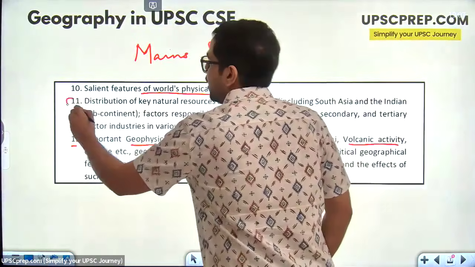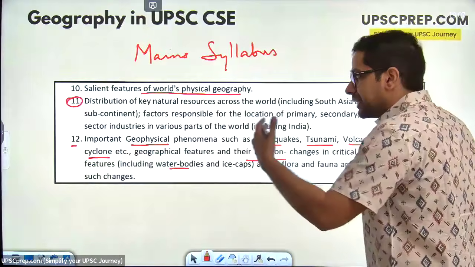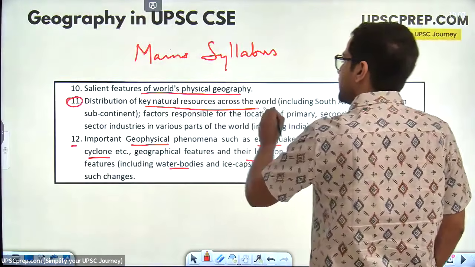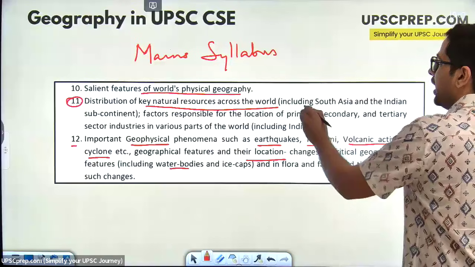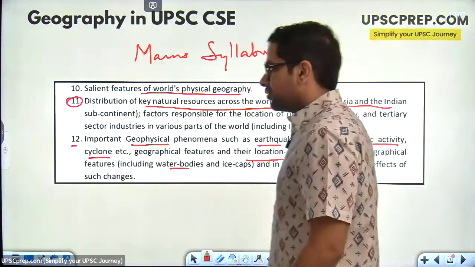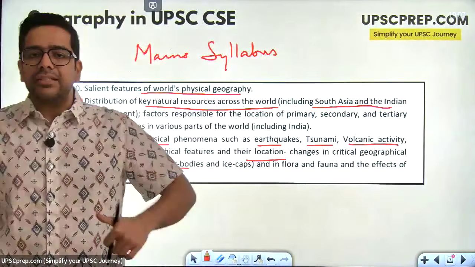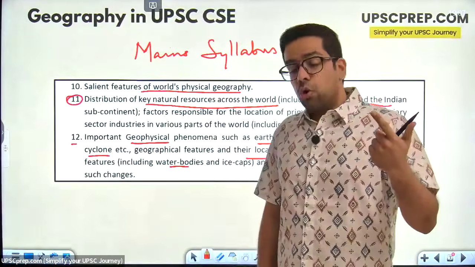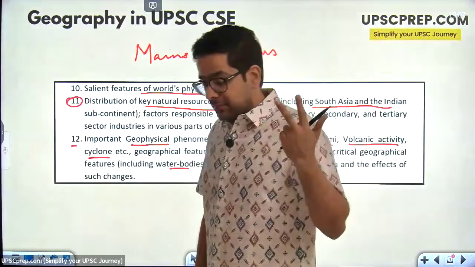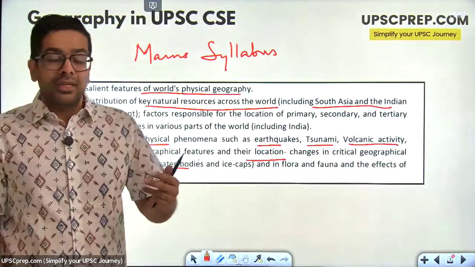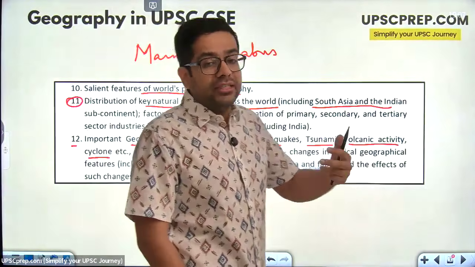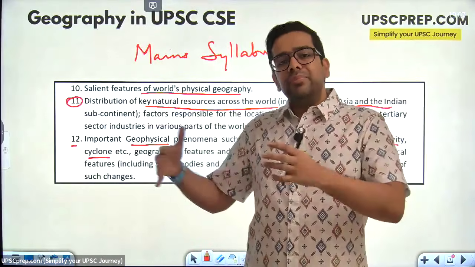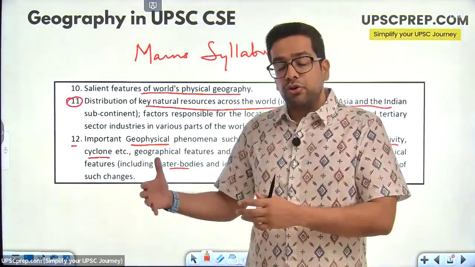Number 11 is a little more mains specific. The first part of it is the distribution of key natural resources across the world. The primary focus of this is obviously the Indian subcontinent. Key natural resources, what are they? These are things like iron ore, coal, petroleum, right? Uranium, lithium, all of these materials which you keep hearing in the news again and again are found in particular places in particular kinds of geographies.